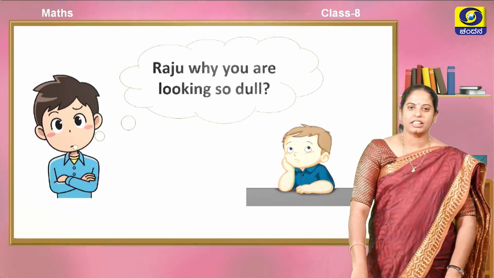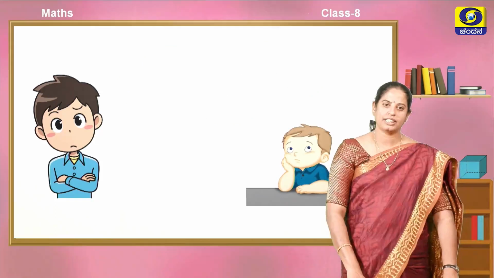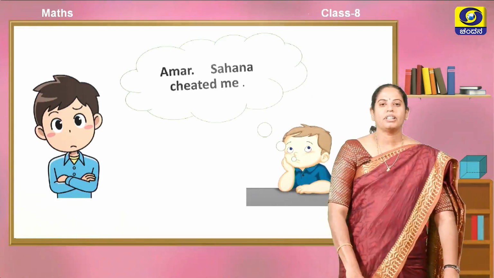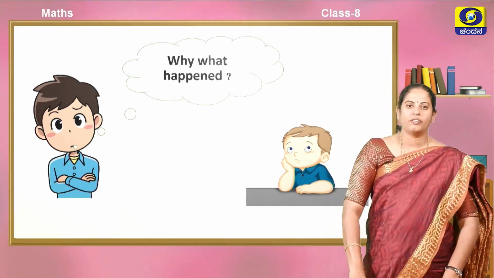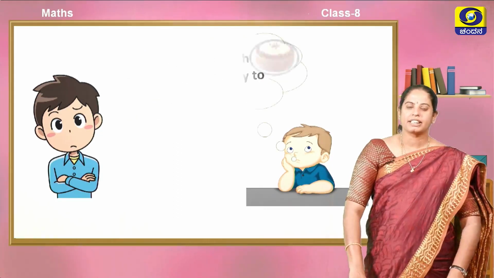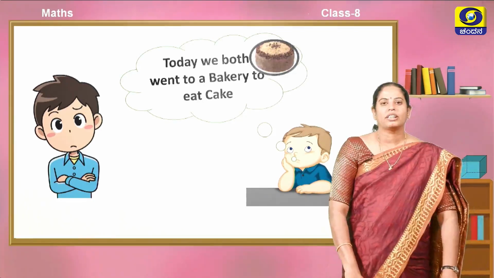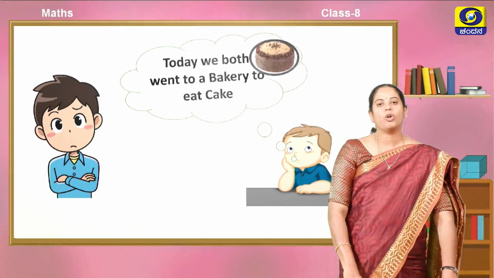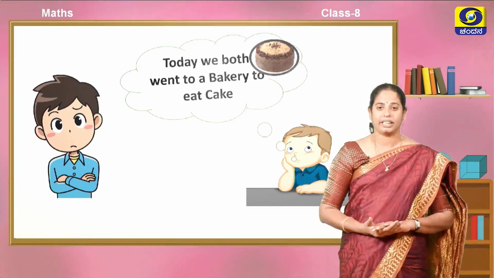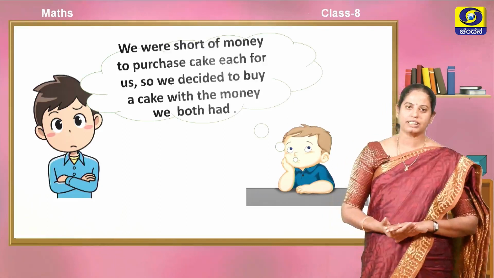Amar is asking Raju, Raju, why are you looking so dull? Raju is answering Amar, Amar, Sahana cheated me. Why? What happened? He is asking Raju. Raju is answering Amar's question. Today we both went to a bakery to eat cake. That's nice, Amar told.